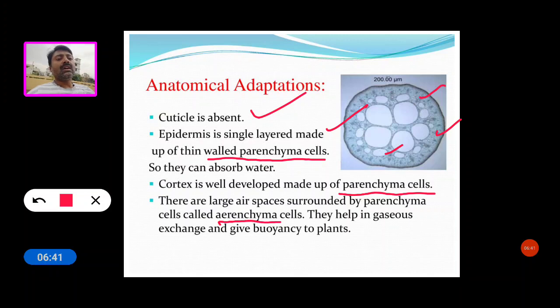This is a special anatomical character of hydrophyte plants. These aerenchyma cells are filled with gases or oxygen, so they help gaseous exchange and give buoyancy to the plants.